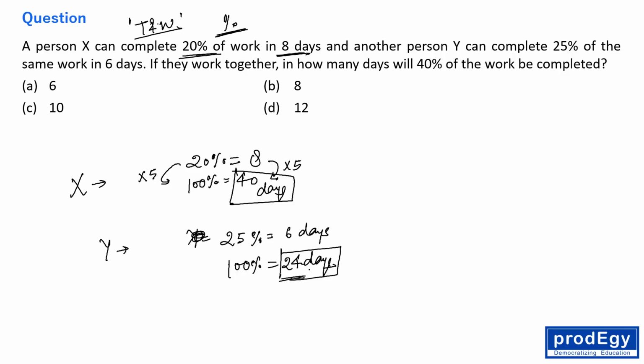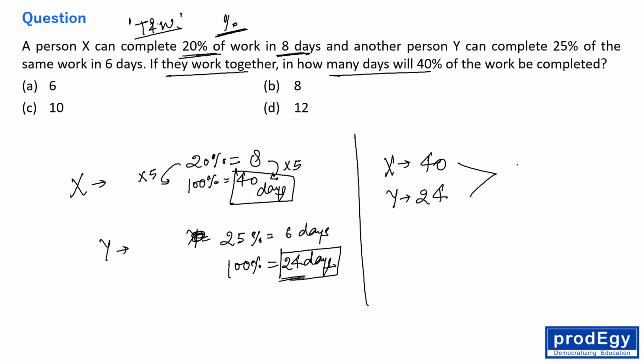Fine. So the question is saying, if they are working together, in how many days will 40% of the work be completed? Okay, fine. So X is doing the work in 40 days and Y is doing the work in 24 days, right? So just take the LCM. LCM of these two numbers is 120. So just assume 120 units as the total work that they have to perform.